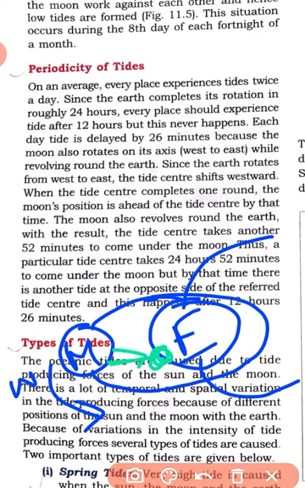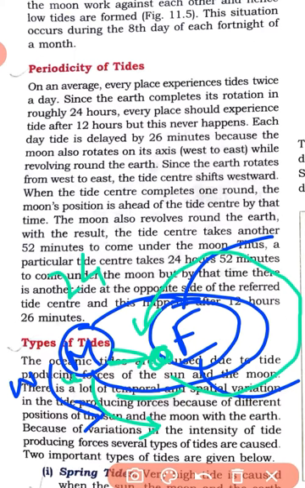Now on the next day, after 24 hours or one day, the same tide will not occur in that position. It will be delayed. Why? Because the moon also rotates some path, it covers some distance in its own orbit.